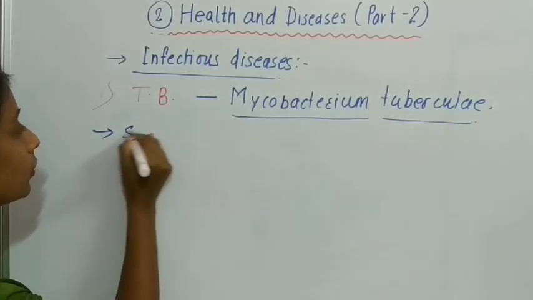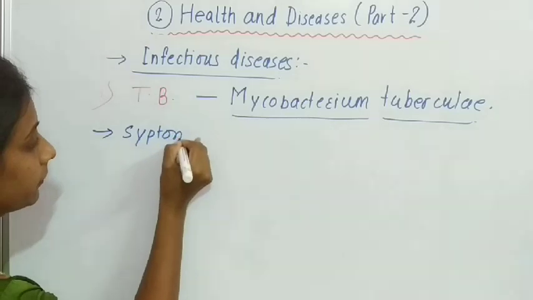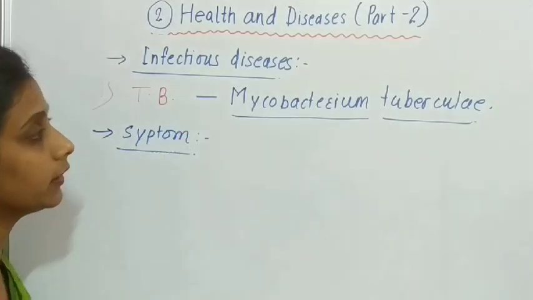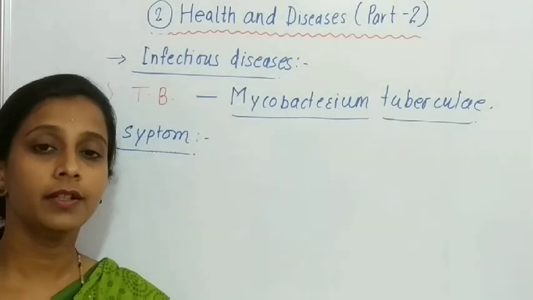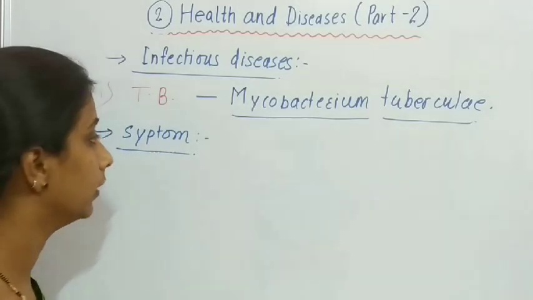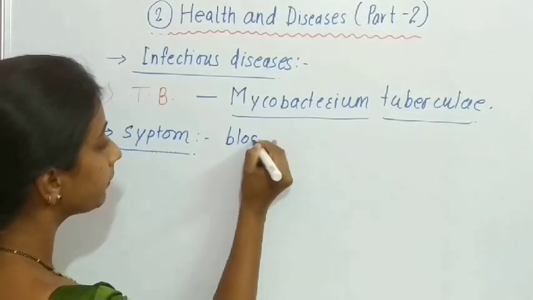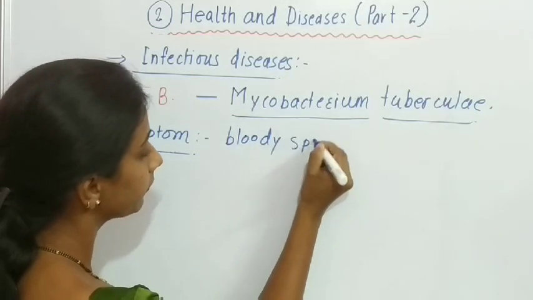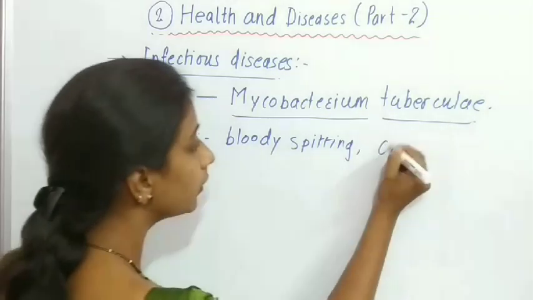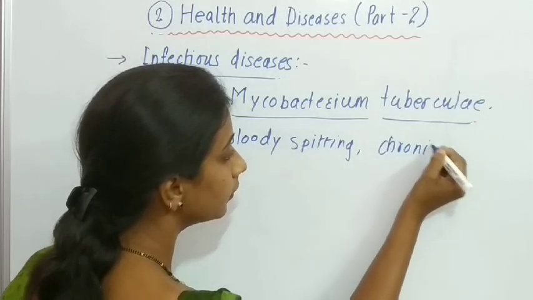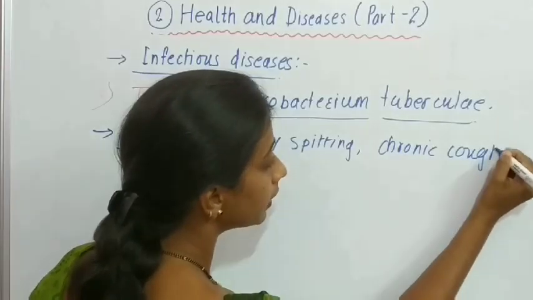Now what are the symptoms of TB? The person suffering from TB has bloody spittings, and chronic cough is also observed.